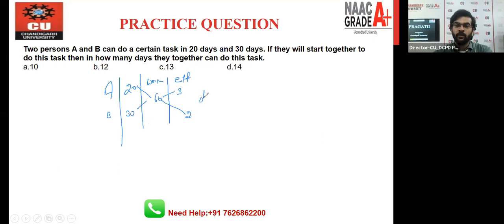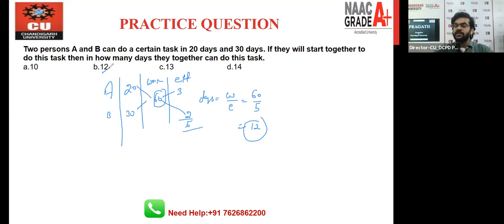Now, if you want to find out the number of days, how can we find it? Just divide work by the efficiency. The total work we have is 60, and the efficiency we have is 5. So when you divide 60 by 5, you will get the number of days is 12. So option number B is the correct answer. So B is the right answer for this question. All right. I hope it's clear to everyone who is listening to me right now.